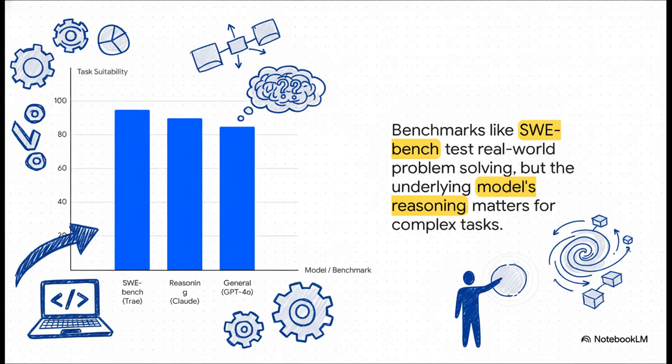Now, you're going to see benchmarks everywhere. Things like SWE-bench are great. They measure how well an agent can solve real GitHub issues. And that's useful. But please don't get obsessed with the leaderboard. The underlying AI model inside the tool is just as important. For a really tricky architectural problem, you might want a model like Claude that's known for its deep reasoning, even if another model is technically faster at smashing small bugs. The key is to match the model's strength to your specific task.